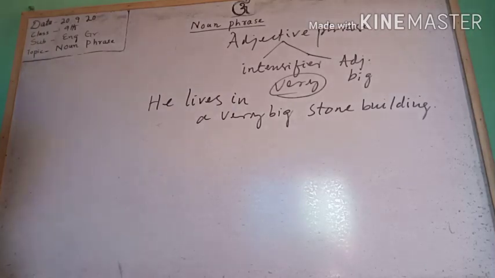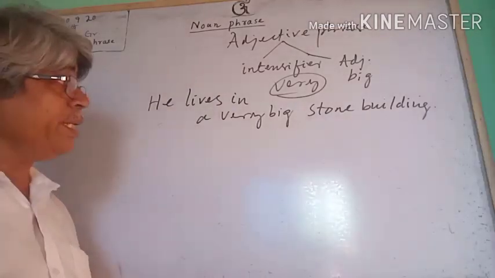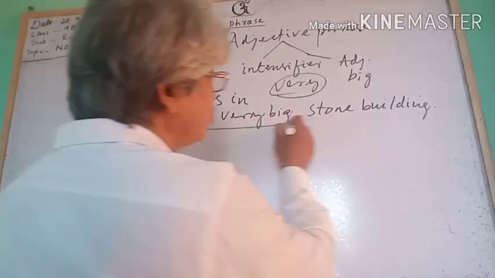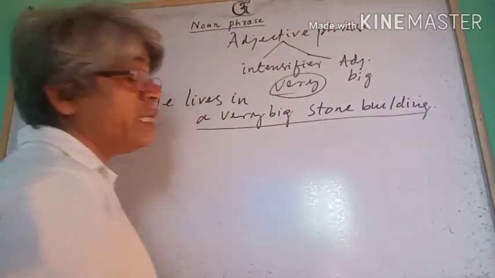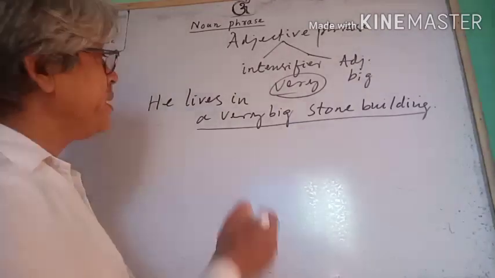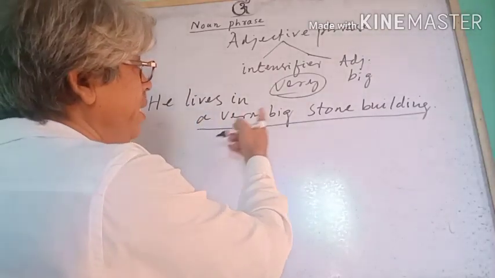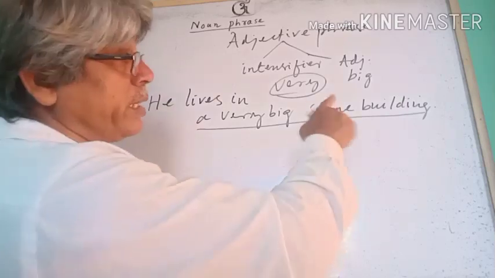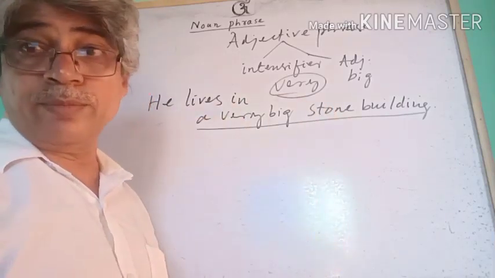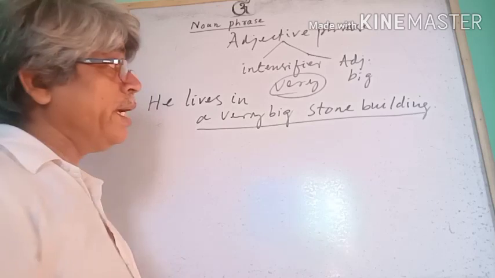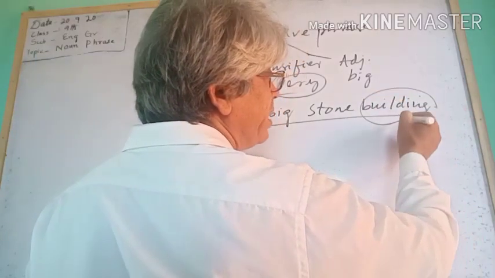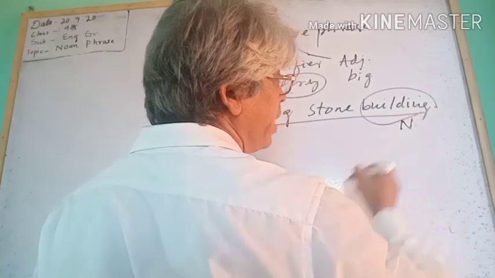He lives in a very big stone building. You see, this refers to a noun. It does the function of a noun. The entire phrase, a very big stone building, refers to a single thing, building. So it is a phrase and it is a noun phrase because the head word is a noun. Okay?